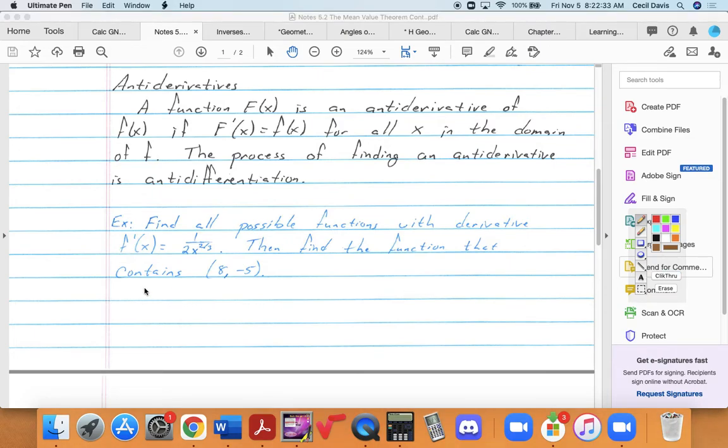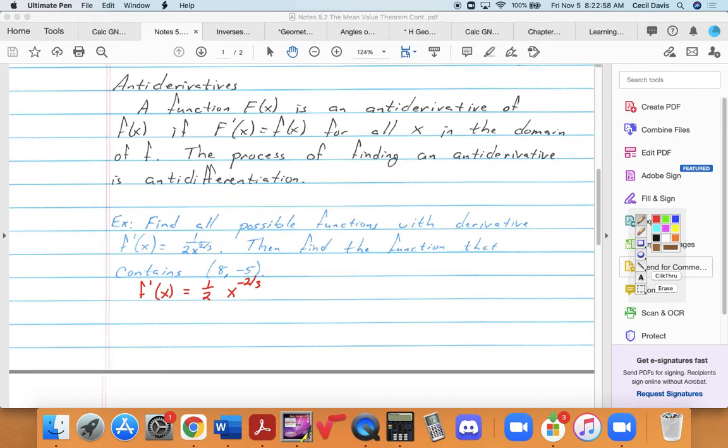So probably want to rewrite this as f prime of x is equal to 1/2 of x to what power? X to the -2/3. X to the -2/3, exactly right. So we're beginning to do a little bit of thinking backwards. We're not going to do a ton of this right now.